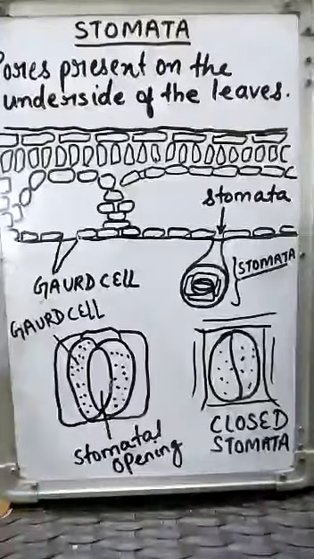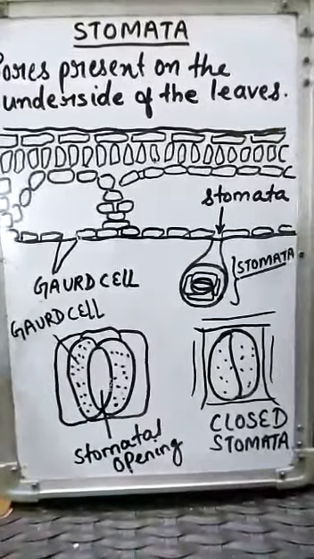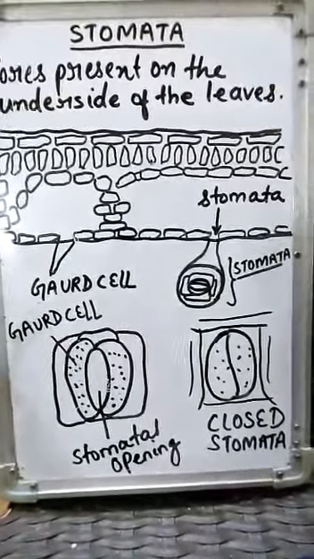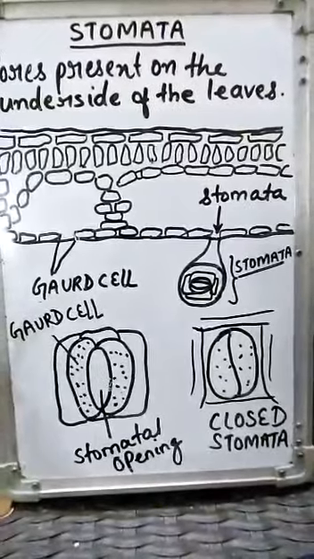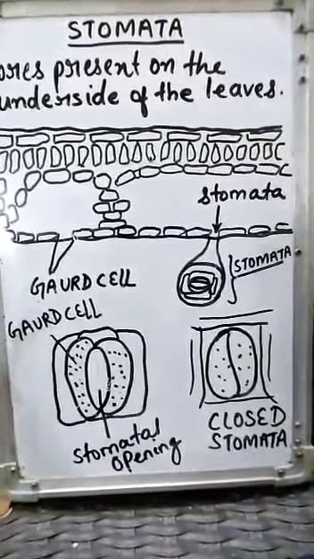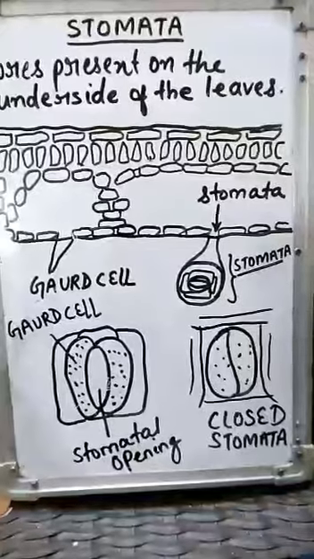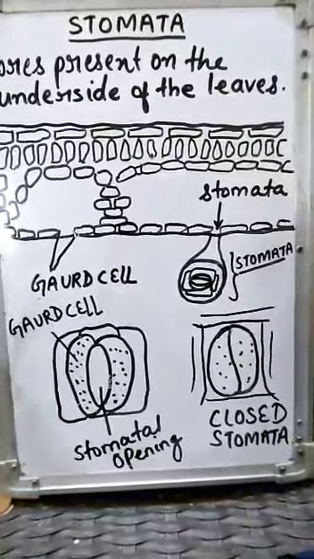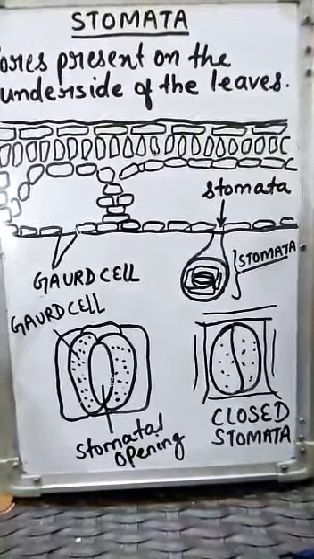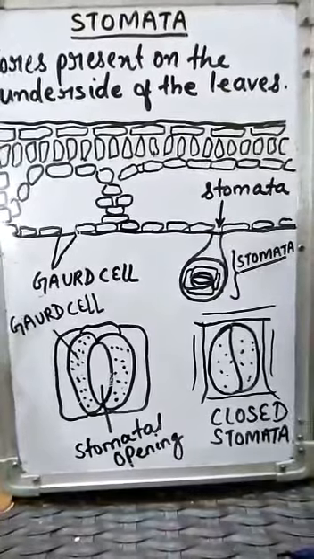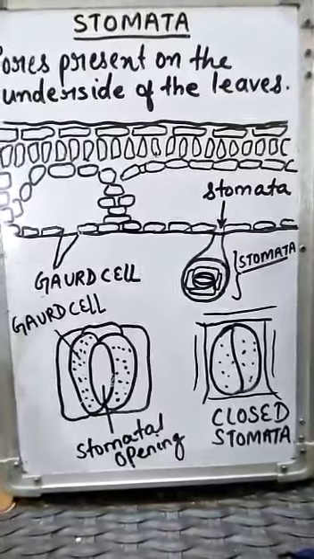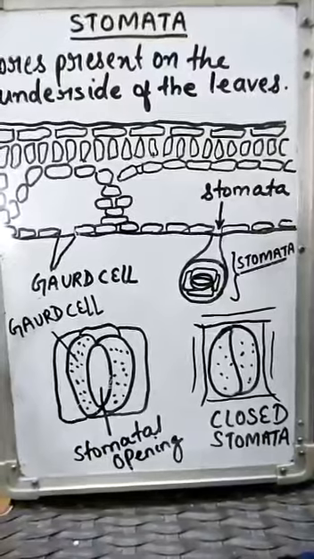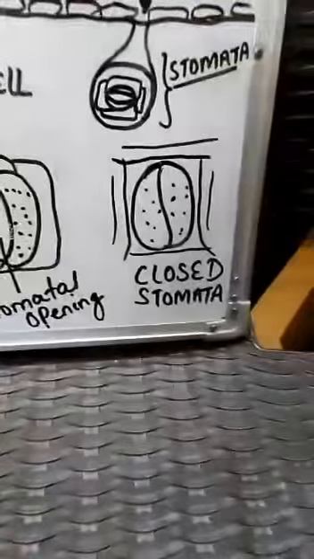So we can say that there are two main functions of stomata. First, when the stomata open, there is exchange of gases, and when the stomata close, it reduces the rate of transpiration, or we can say that it reduces the loss of water. So these are the two functions of stomata.